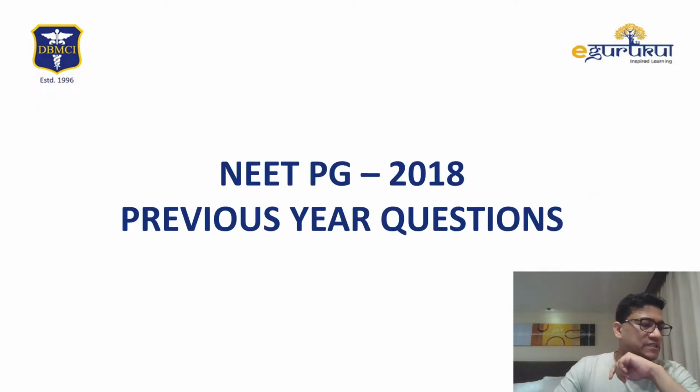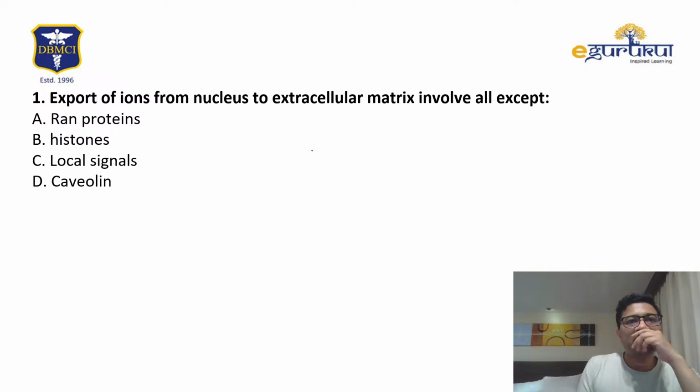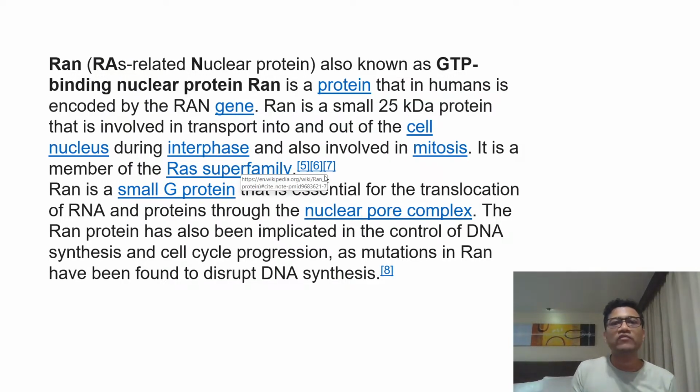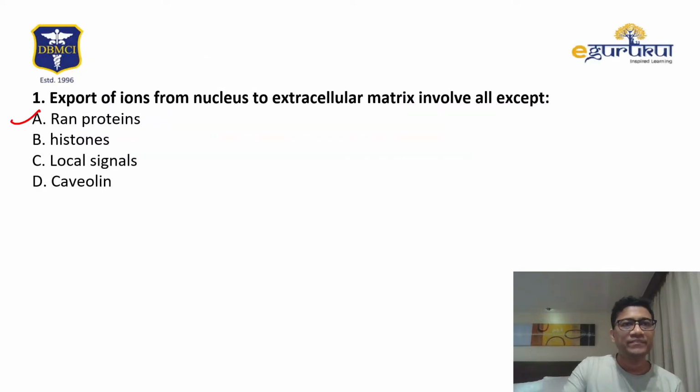Last is NEET PG 18 questions. The transport of ions is basically by RAN proteins. Histones are mainly for packaging. So RAN proteins run from the nucleus and are basically for transport of substances in and out of the nucleus. So it helps in the movement of ions and other substances, called the RAN protein, that is RAS related nuclear protein. Okay, so the answer should be A.